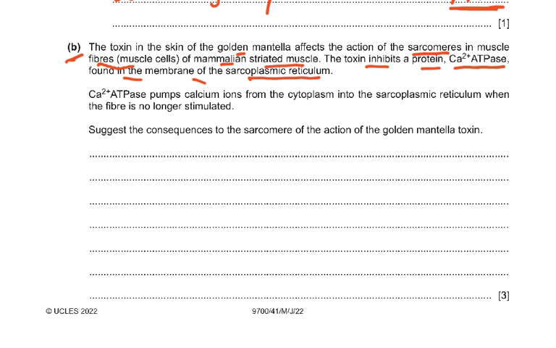Calcium ATPase pumps calcium ions from the cytoplasm into the sarcoplasmic reticulum when the fiber is no longer stimulated. Suggest the consequences to the sarcomere of the action of the golden mantella toxin, and that's 3 marks. Naturally, the calcium stays in the cytoplasm, so calcium binds to troponin, tropomyosin shifts, and the myosin-actin cross bridges remain, so the sarcomere remains contracted or shortened, or you can say remains paralyzed.